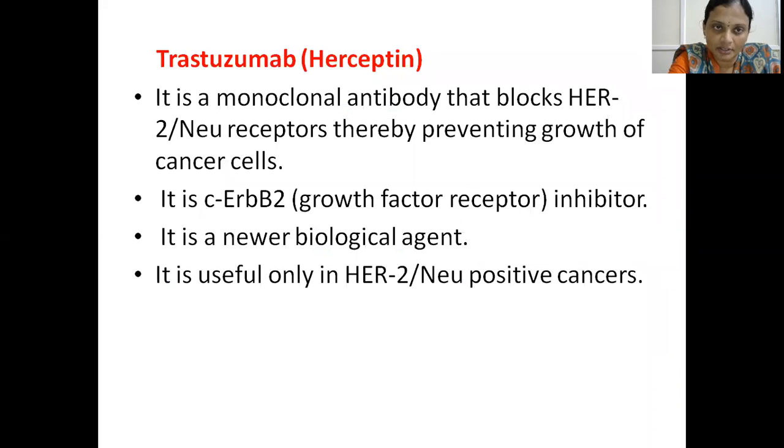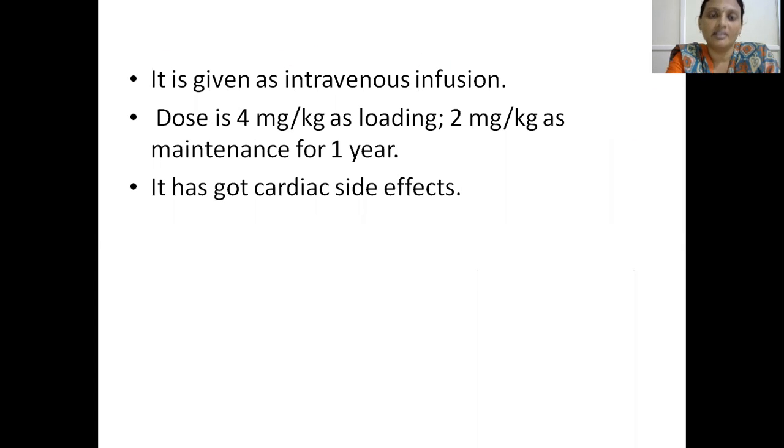Small notes on Herceptin, also called trastuzumab. It is a monoclonal antibody that blocks HER2/neu receptors, thereby preventing the growth of cancer cells. It is a growth factor receptor inhibitor, c-erbB2. It is a newer biological agent, useful only in HER2/neu positive patients, which is a bad prognostic factor. Given as IV, the loading dose is 4 mg per kg. For maintenance, 2 mg per kg for 1 year. The main side effect is cardiac problems.